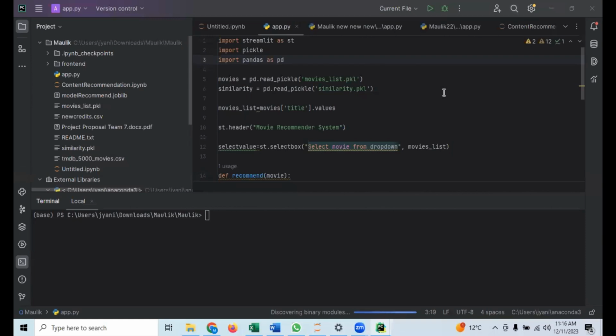So let's start with our deployment part. This is our execution file, which will execute to show our GUI and run our models. Let's run the Streamlit app. It will open the GUI.